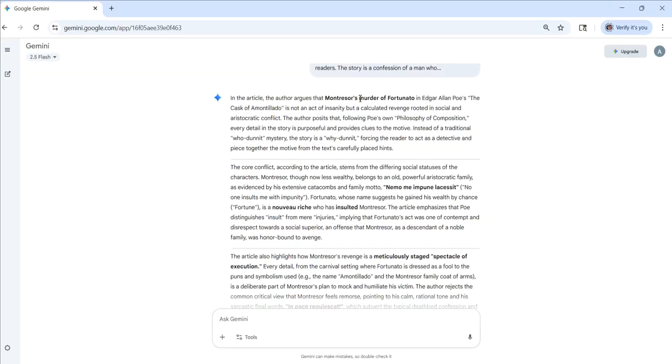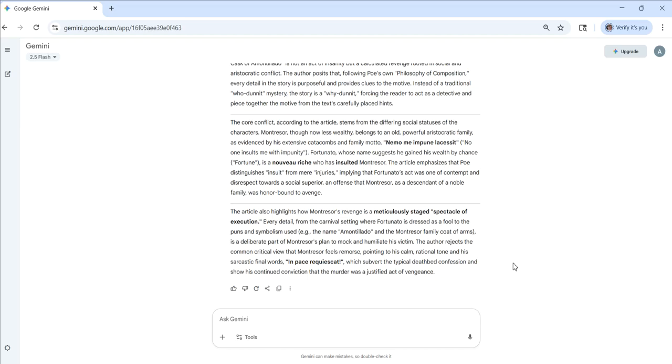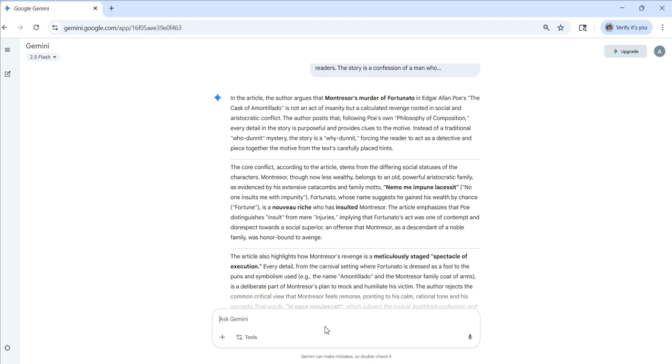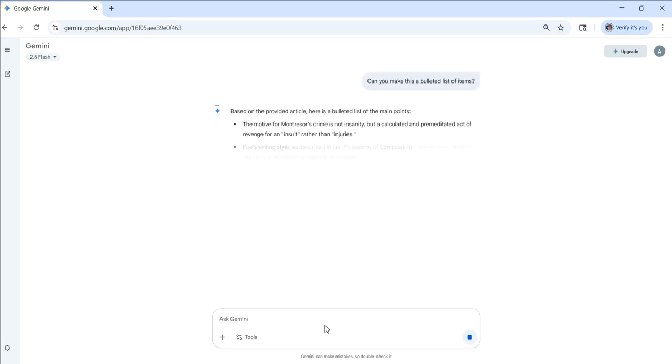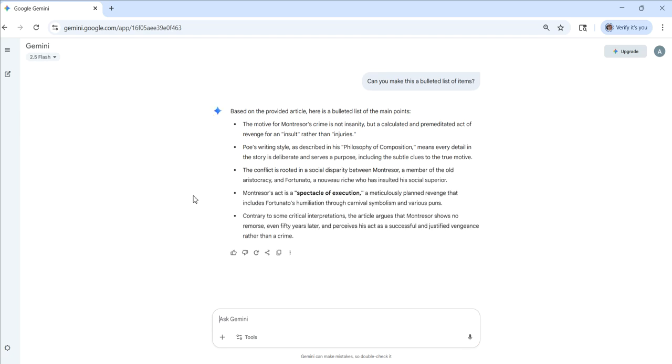In the article, the author argues the murder is not an act of insanity. Okay, so I had it break this down into 3 paragraphs, making it a little bit easier to understand. Now what I'm going to ask Gemini to do is, can you make this a bulleted list of items? Okay. So now it's taking that article and giving me a bulleted list. So now I have all of these different things here that I can look at.